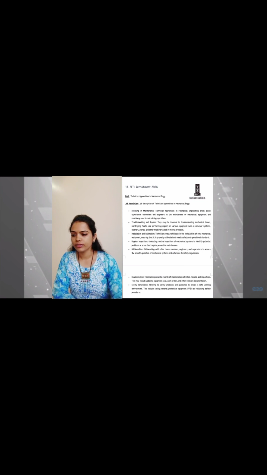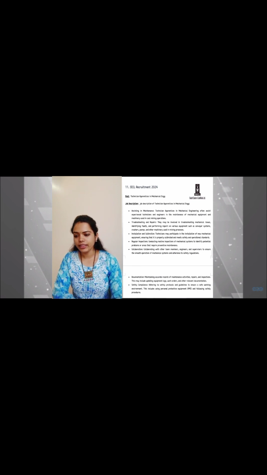Then regular inspections. In this, conducting the routine inspection of the mechanical system to identify the potential problems or area that require the preventive maintenance. Then collaboration. Collaborating with the other team members, engineers and the supervisors to ensure the smooth operation of the mechanical system and adherence to safety regulations. Then documentation.